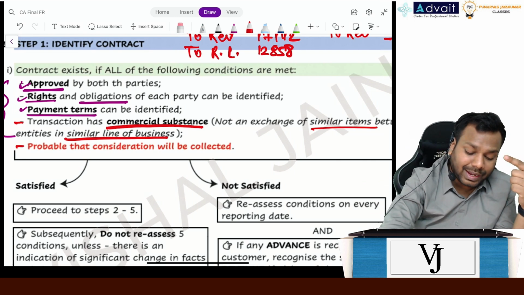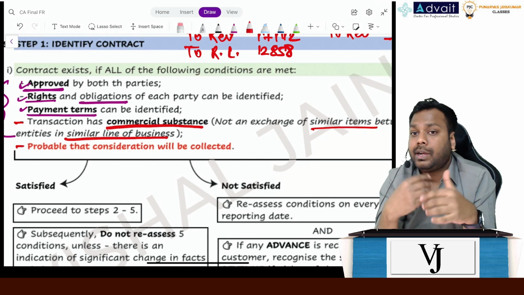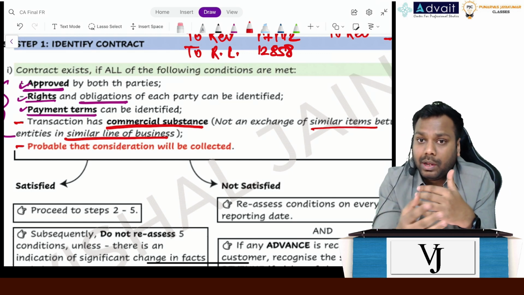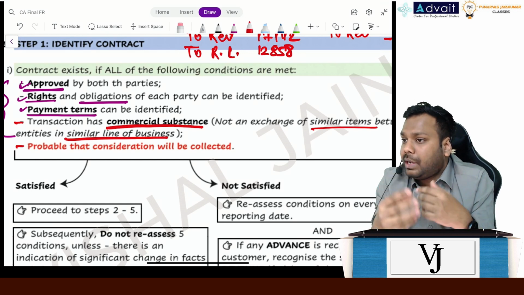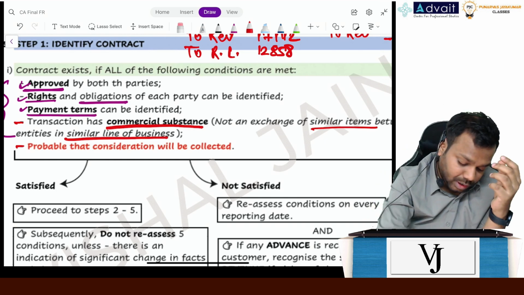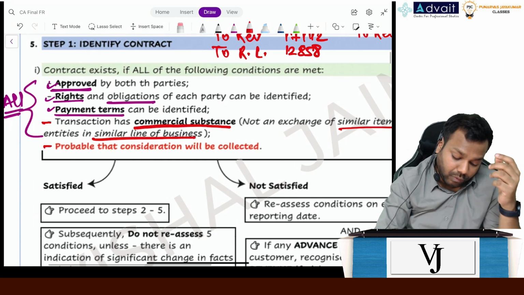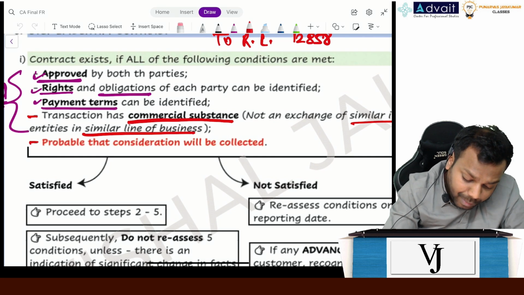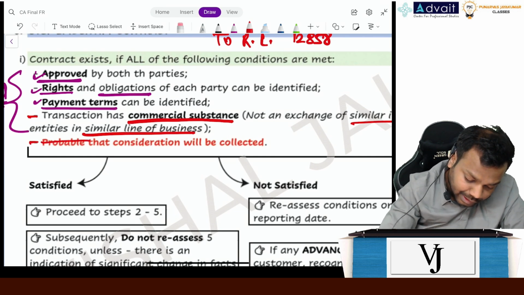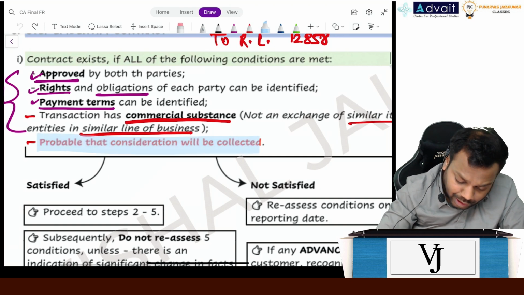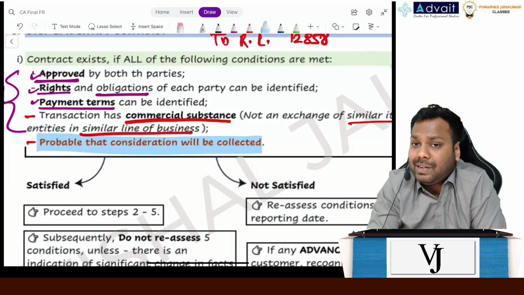So the transaction should have commercial substance. Commercial substance means any transaction which has been entered into with an intent to earn a profit. Now, the 4th condition is that it is probable that the consideration will be received. Now see, I'm not saying that I have already received the consideration.